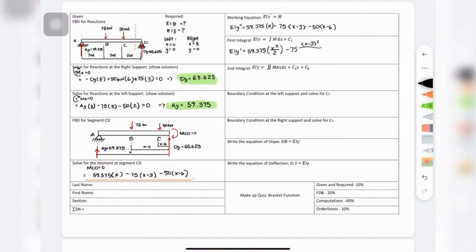Now for the final part, negative 50 times the bracket of x minus 5, we do the same thing as the previous step. We square the bracket of x minus 5 and divide by 2. This results in negative 50 times the square of the bracket of x minus 5 over 2.